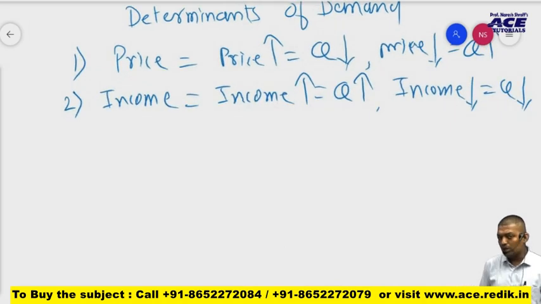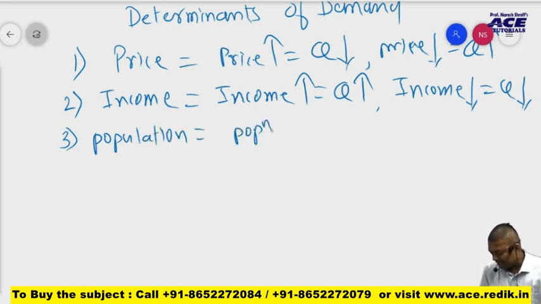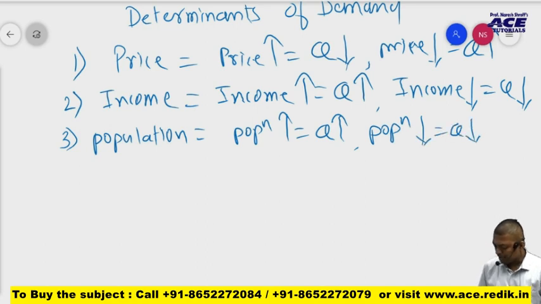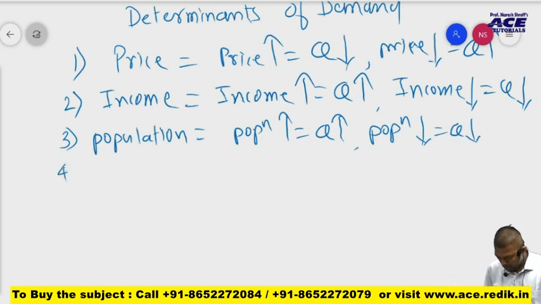Okay, is income the only factor? No, there are many other factors. Like I can say population is also a factor. If any area is having more population, definitely demand is more. And if an area has less population, demand is also less. So demand gets affected by population also. Okay. Fourth is taste and preference.